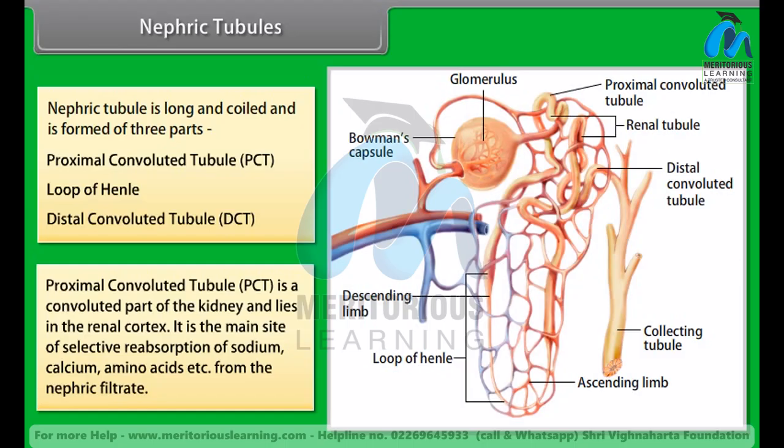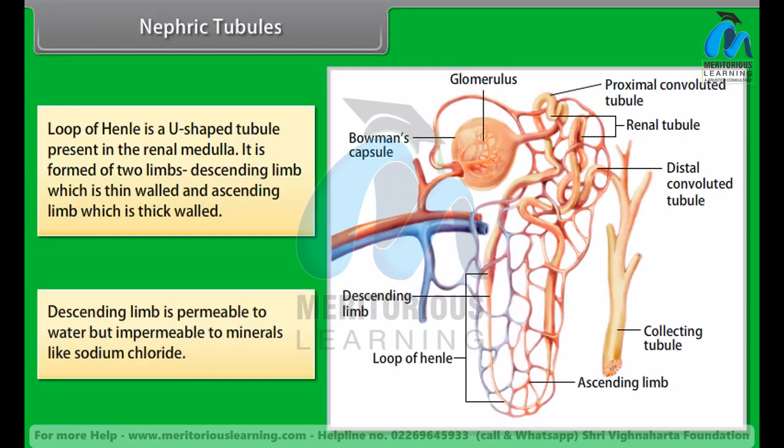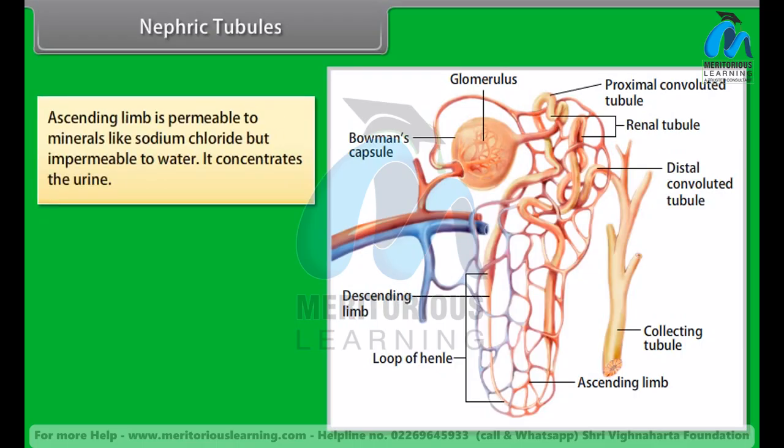It is the main site of selective reabsorption of sodium, calcium, amino acids, etc. from the nephric filtrate. The loop of Henle is a U-shaped tubule present in the renal medulla. It is formed of two limbs: the descending limb, which is thin-walled, and the ascending limb, which is thick-walled. The descending limb is permeable to water but impermeable to minerals like sodium chloride. The ascending limb is permeable to minerals like sodium chloride but impermeable to water. It concentrates the urine.